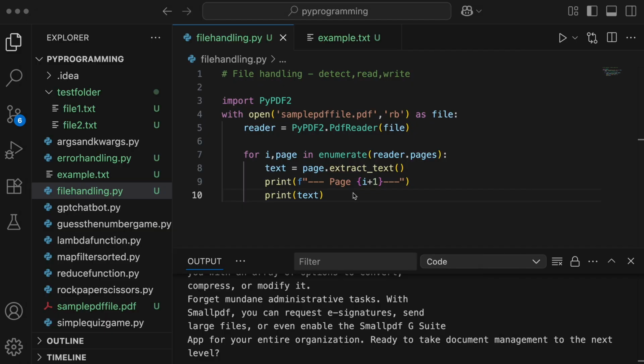And then there are other modules as well. You can use pdfplumber, which helps you extract text, and you can even extract tables. Similarly, if you have an image file, then you can use hashlib, which will help to encrypt or compress image data. So basically, for any binary files, to read or write, you will just get the raw byte content. But if you want to process any of that data, then you would have to use other tools, like an image processing tool, a PDF parsing tool like the one we just used here, or any encryption tools.